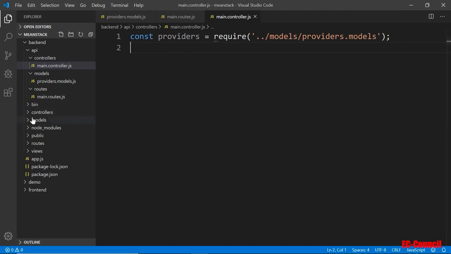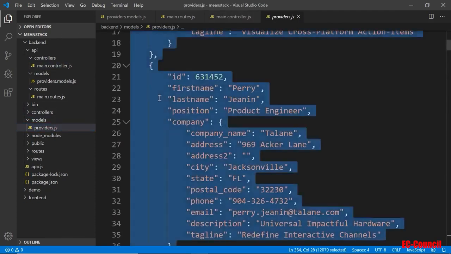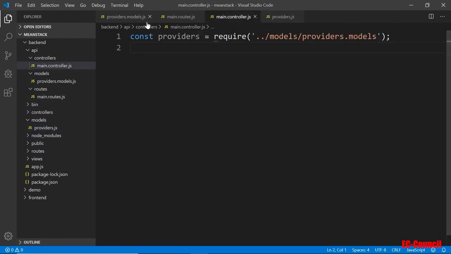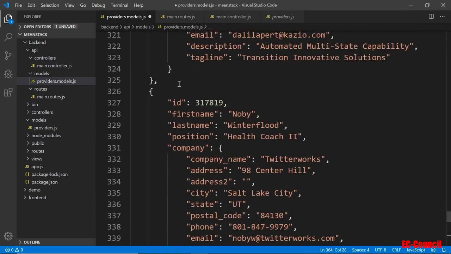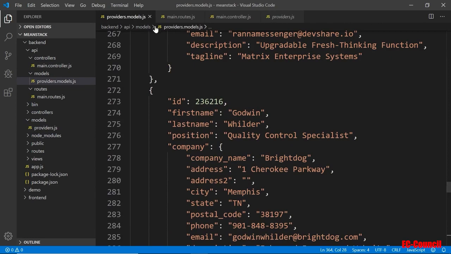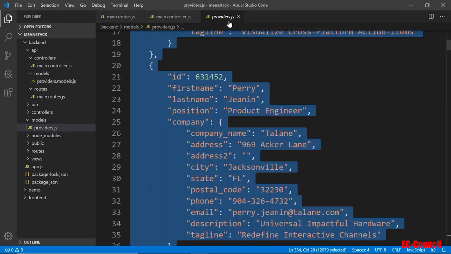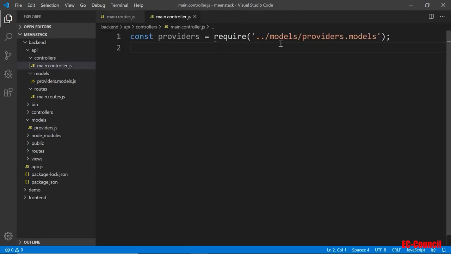Go to the models here, open that, and you can just copy everything, Control-A, Control-C, and then paste it to the models, providers.model. It's the same one. I just put it here so that it's separated, but that's all. You can also link it from the root model if you want, but I'll just do it separately here.